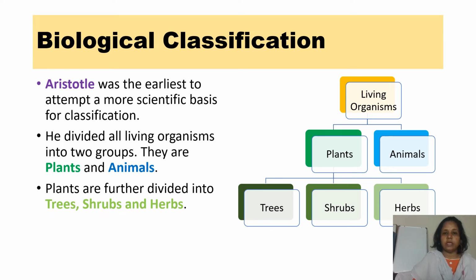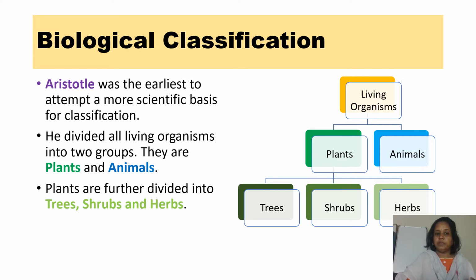Classifying the living organisms is biological classification. Here, many scientists came forward to classify the living organisms. Aristotle was the earliest to attempt a more scientific basis for classification. He divided all living organisms into two groups: plants and animals. Plants are further divided into trees, shrubs, and herbs.